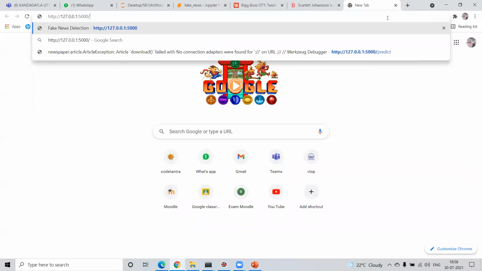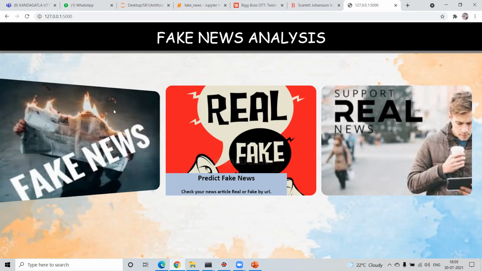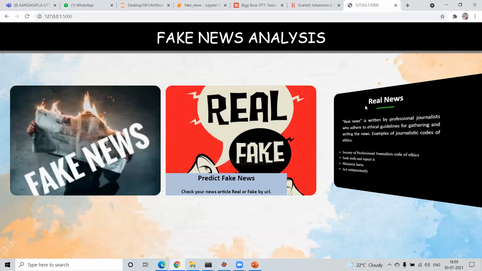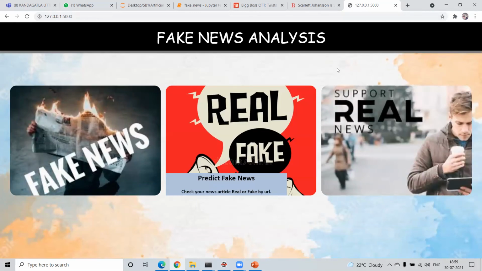So we are pasting that URL in Chrome. Now this is our HTML page, where we will have the differences between the fake news and the real news. On the left side, we will have what is fake news, and on the right side, we will have what is real news, so that a person who sees this can understand what is fake and what is real. Our main goal is to check whether the news is fake or real.